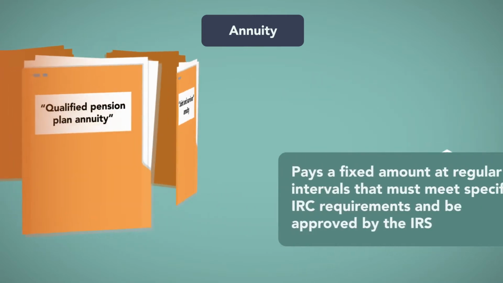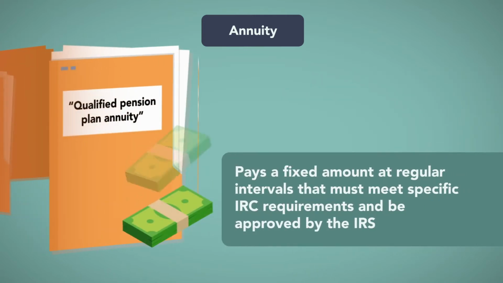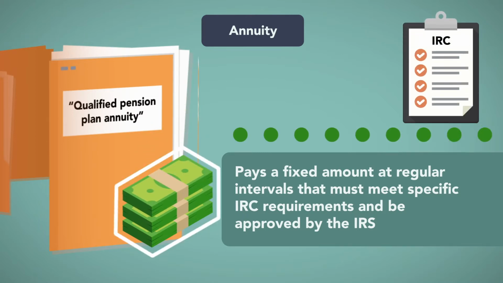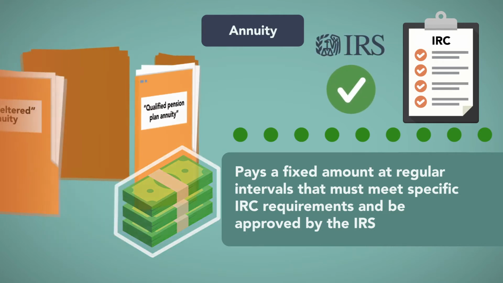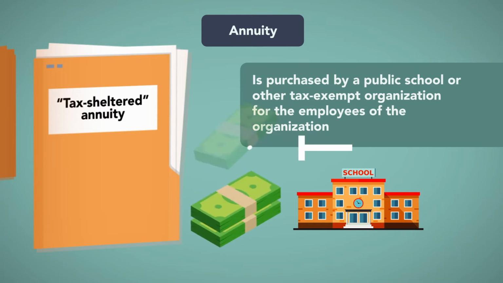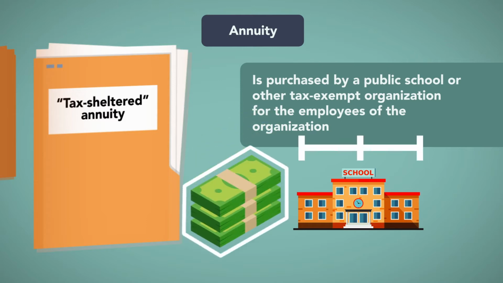A qualified pension plan annuity pays a fixed amount at regular intervals. It must meet specific Internal Revenue Code requirements and be approved by the IRS. A tax-sheltered annuity is purchased by a public school or other tax-exempt organization for employees of the organization. It pays a fixed amount at regular intervals.